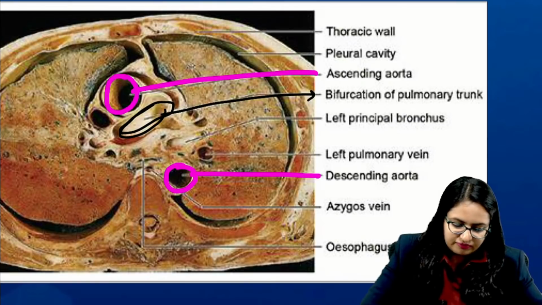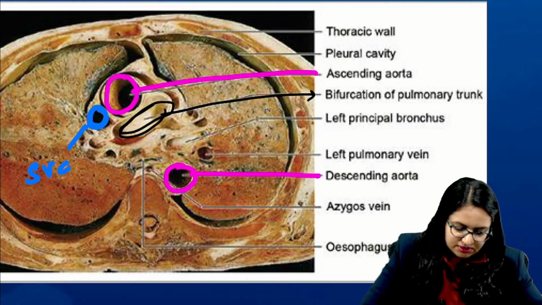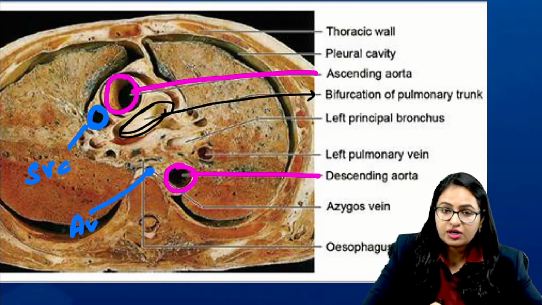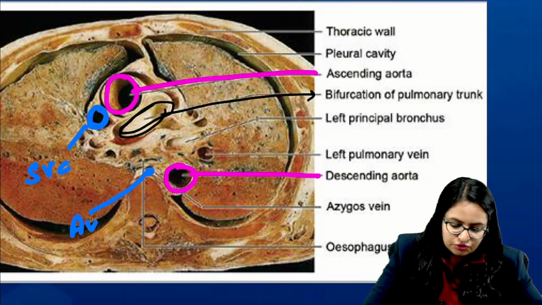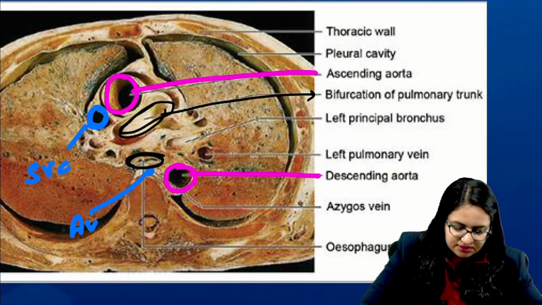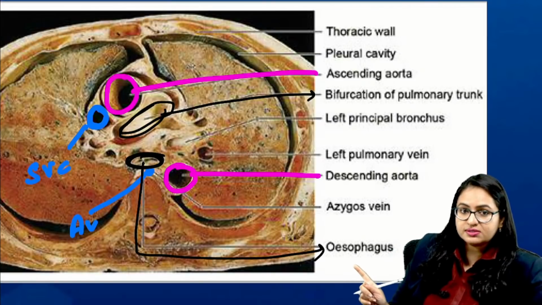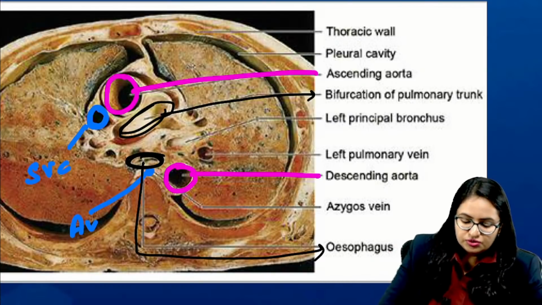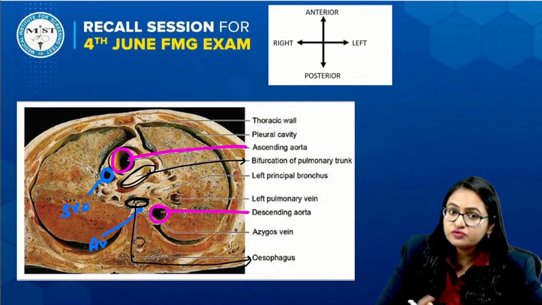The superior vena cava can be visualized over here. Apart from this, a small structure which is present over here is the azygous vein, just in front of the vertebral column, a very small structure. Now you will ask, where is the esophagus? This structure which is present over here is the esophagus, right? So this is a section which is higher up.